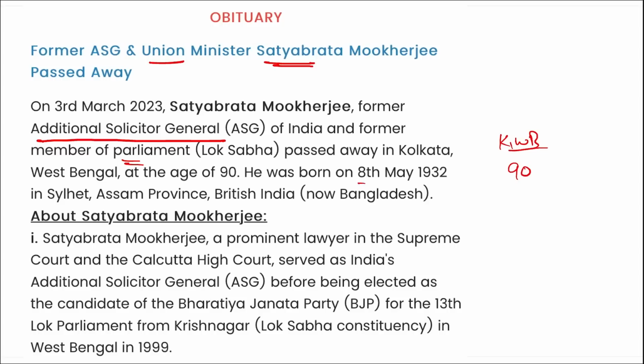He was born on 8th of May in 1932 in Assam. All right, and we have seen that recently he has passed away. Also remember, he has served as the 7th president of the BJP West Bengal unit from 2008 until he was replaced by Rahul Sinha in 2009.